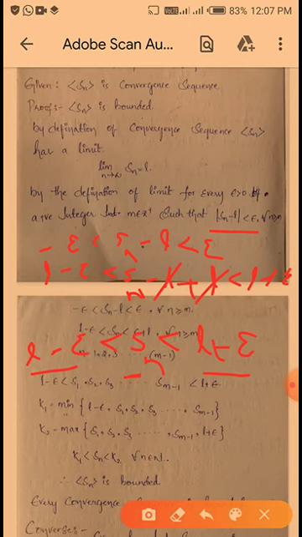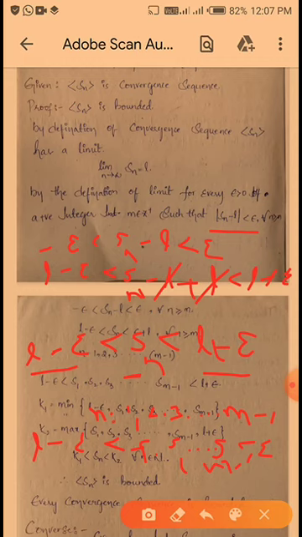Okay, so next you see here, suppose I am taking n equal to 1, 2, 3 and so on up to m minus 1. So L minus epsilon is less than, writing n equal to 1, S1, n equal to 2, S2, and so on, n equal to m minus 1, S(m minus 1), less than epsilon.